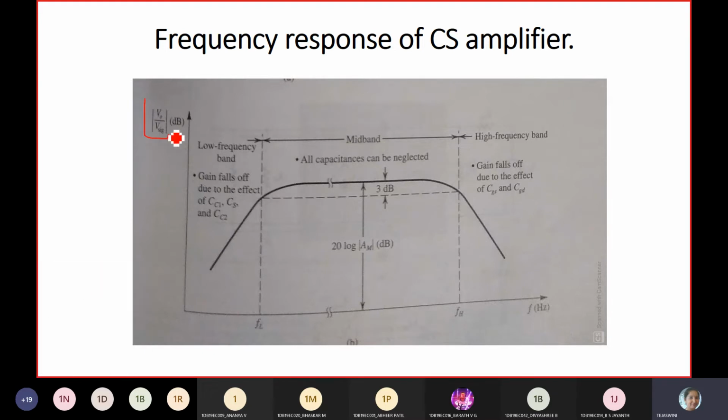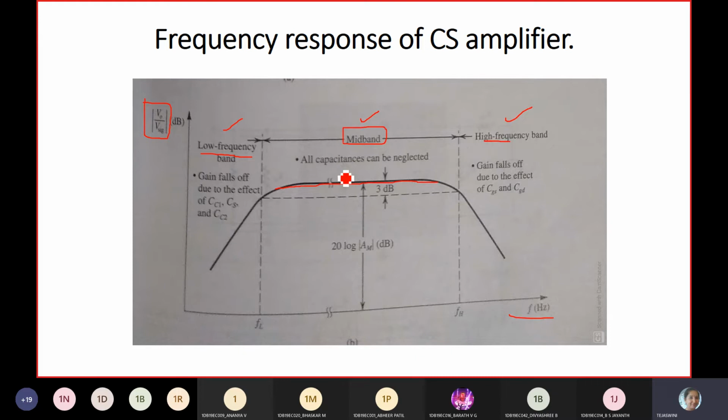We have three bands: low frequency, mid band, and high frequency band. In the low and high frequency bands there is a variation in the gain, or I can say gain fall off. So the gain is not stable there, but the gain is constant in the mid band.